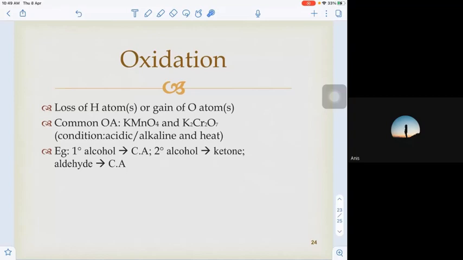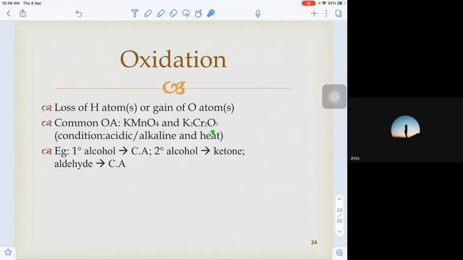And this oxidation occurs when we react a substance with an oxidizing agent. This OA is the oxidizing agent. Any substance that we react with the oxidizing agent, this oxidizing agent will make this substance be oxidized. The most common oxidizing agents are KMnO4, potassium permanganate, or K2Cr2O7, potassium dichromate.